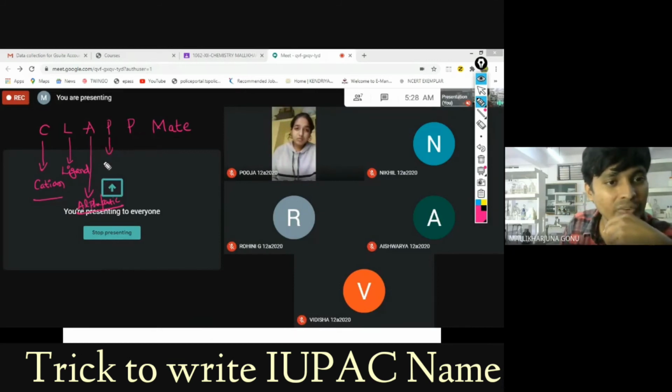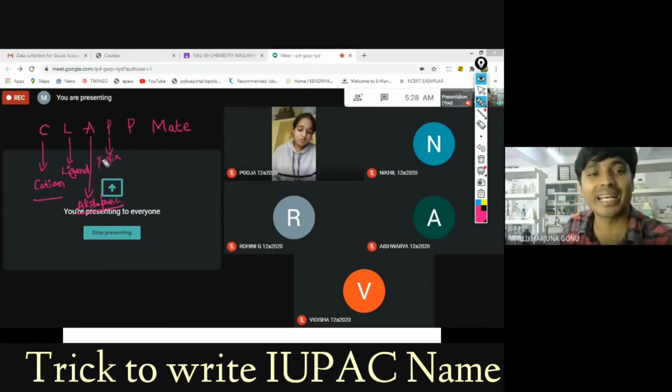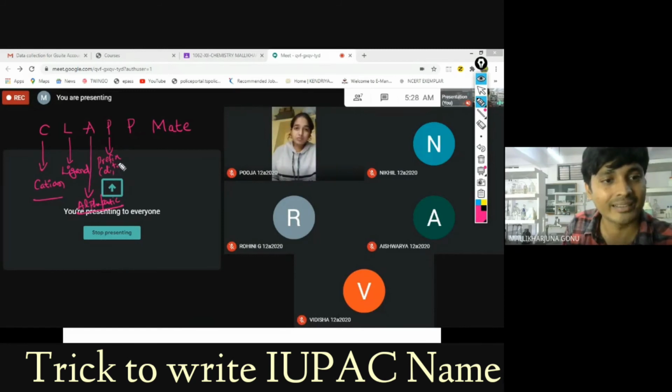Then P stands for prefix. So you have to take care: ligands di, tri, like this. Di, tri, tetra. This is one type of prefix. Another type of prefix also there, like bis.